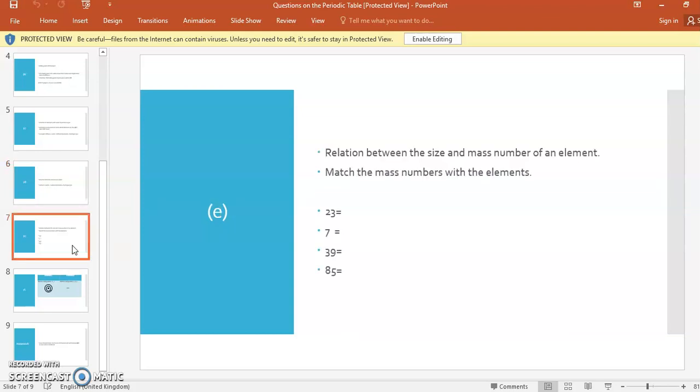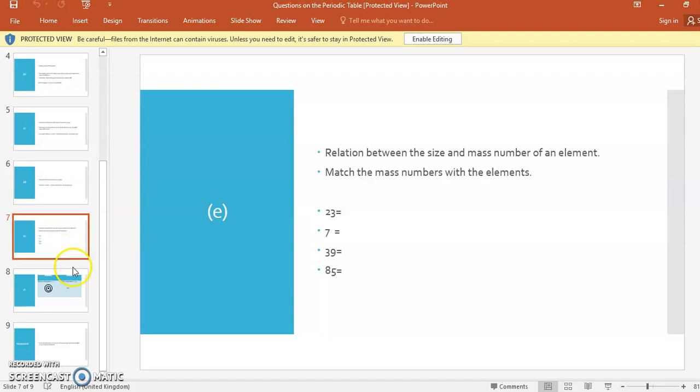Now see, they are asking in question number E, relation between the size and mass number of an element. So match the mass numbers with the elements. They are given 23, 7, 39, 85. So you will go through the periodic table, search the name of that element and write it in front of the mass number. Okay, this is your homework.